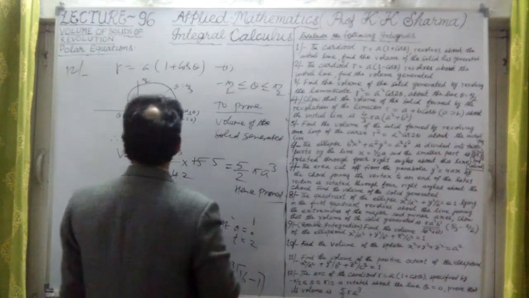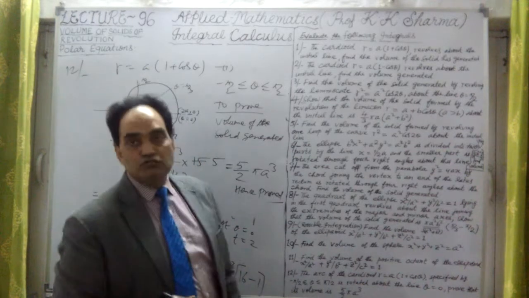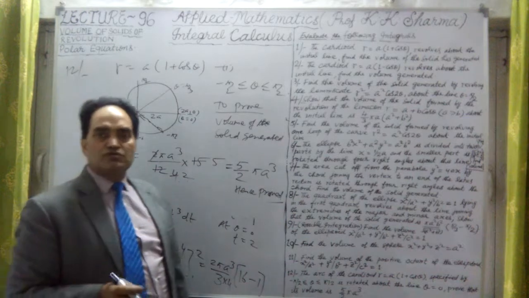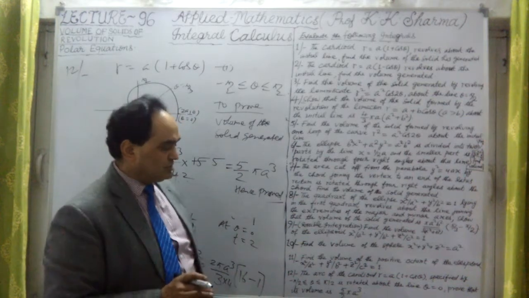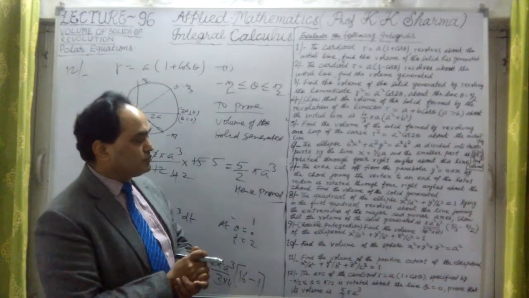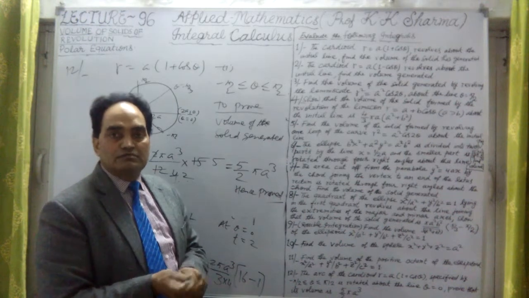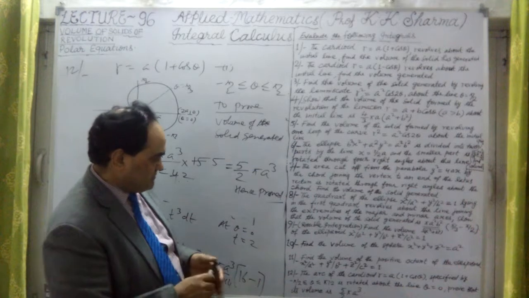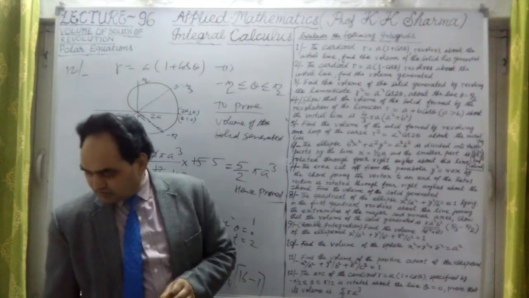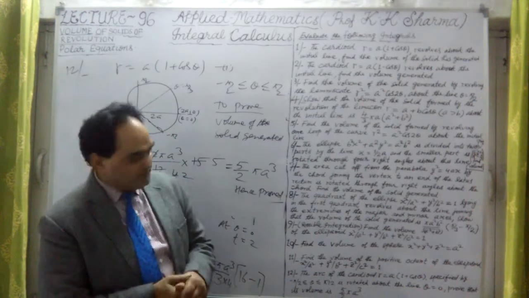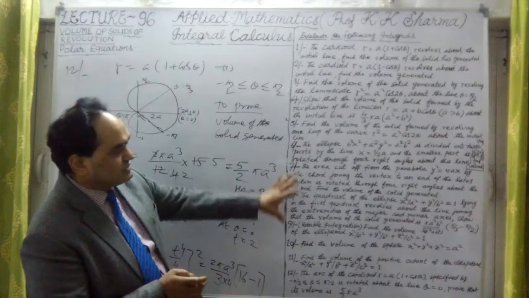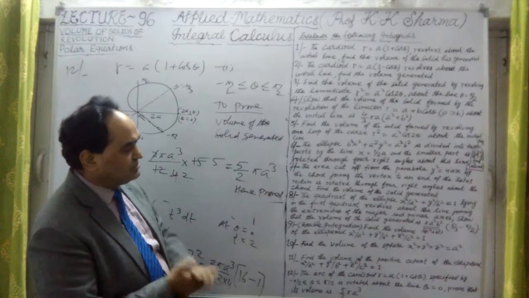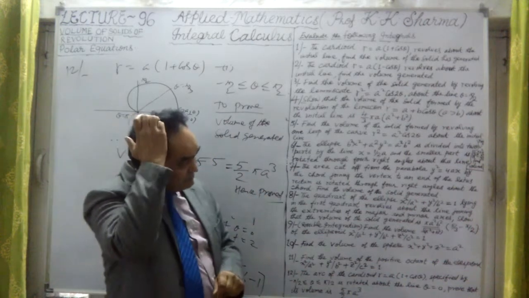So this ends polar equations, volume of solids of revolution from polar equations. This ends this topic. Up to this point we have done. Next, see you in the next lecture series, which is a continuation of this. The next topic will be discussed there. All the questions are done here with illustrative examples. All these questions are taken from the students' queries.